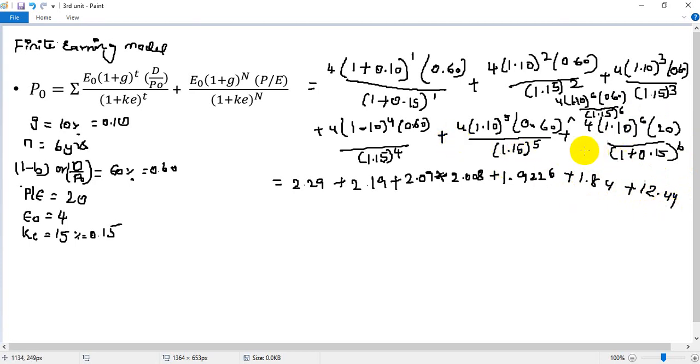So this will come to 73.74. If you calculate this, this is the answer, this is the P0, that is the current value. I'm going to write down this part over here. What is the further part?